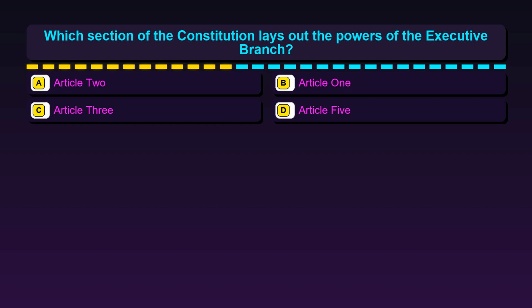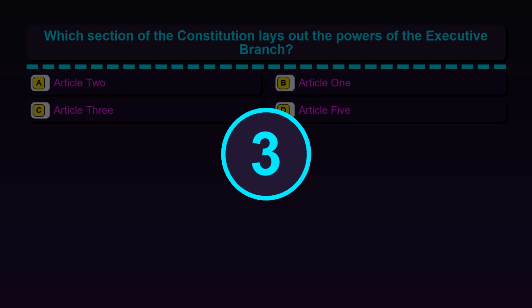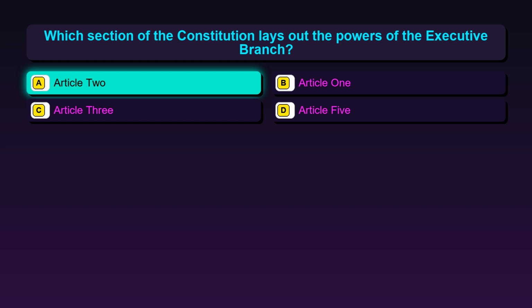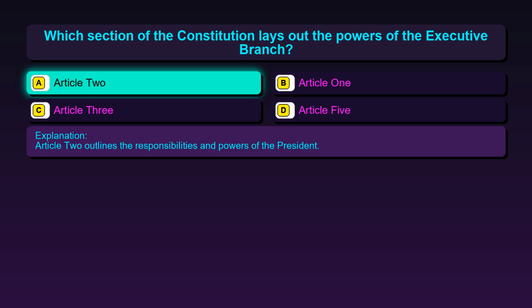Option A, Article 2. Option B, Article 1. Option C, Article 3. Option D, Article 5. The correct answer is option A, Article 2. Article 2 outlines the responsibilities and powers of the president.